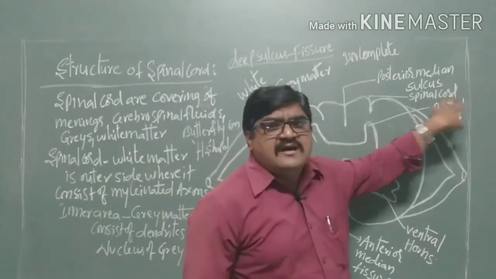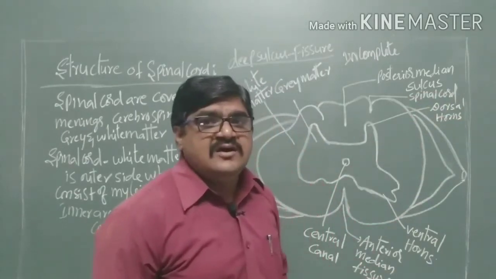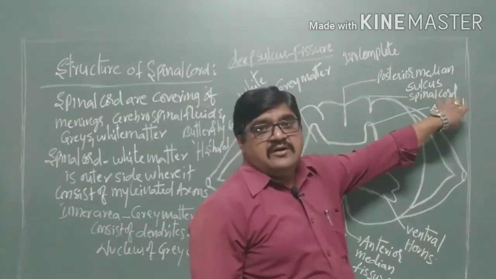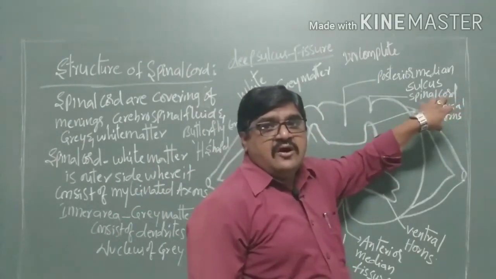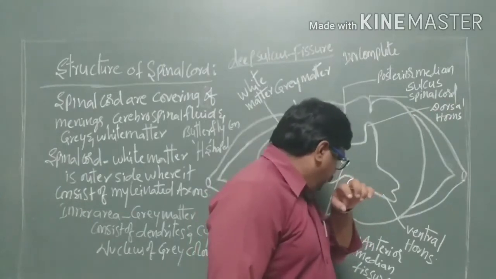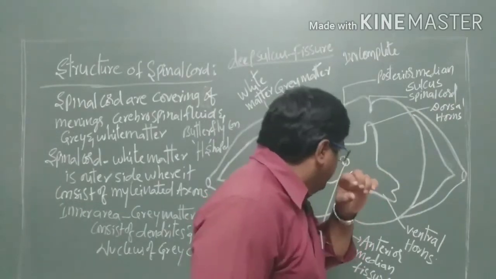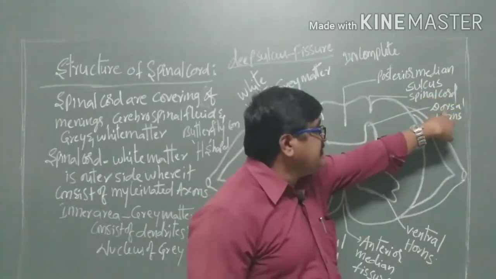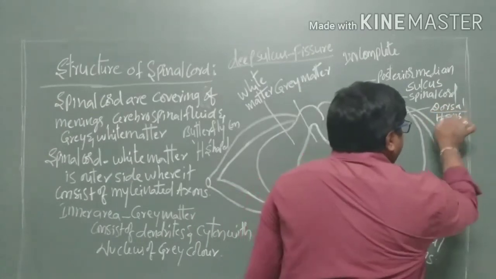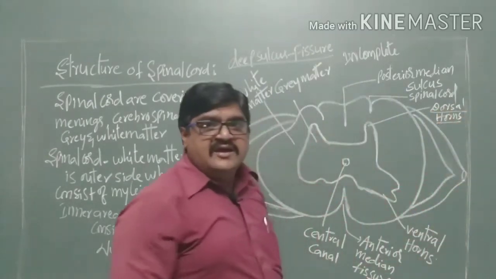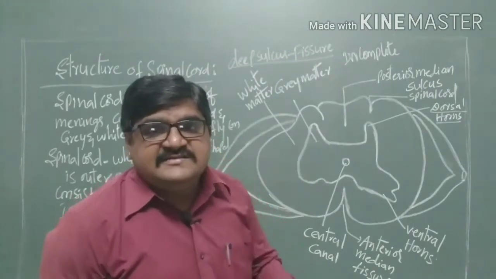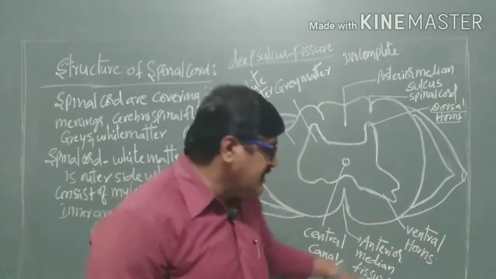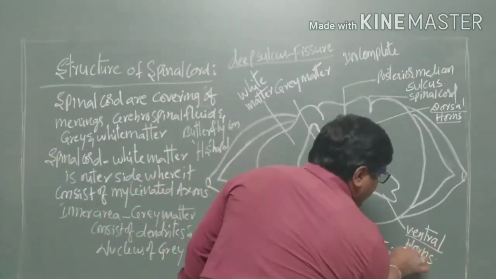The two posterior horns are called the dorsal horns, and the two anterior horns are called the ventral horns.